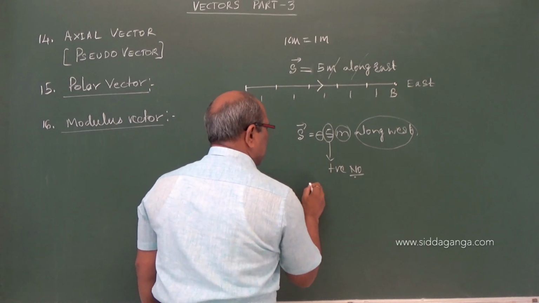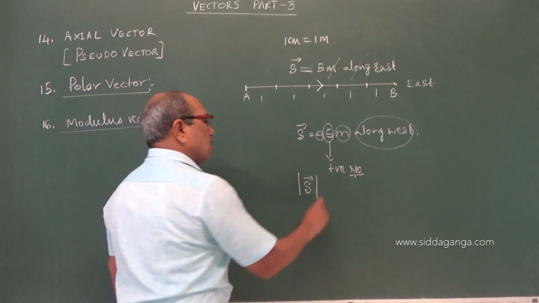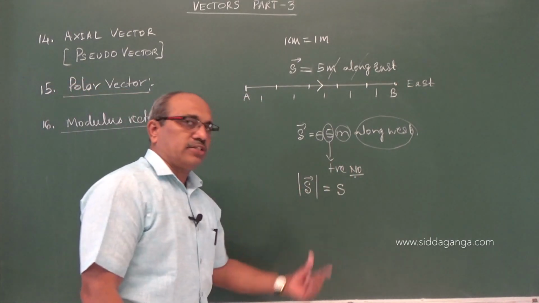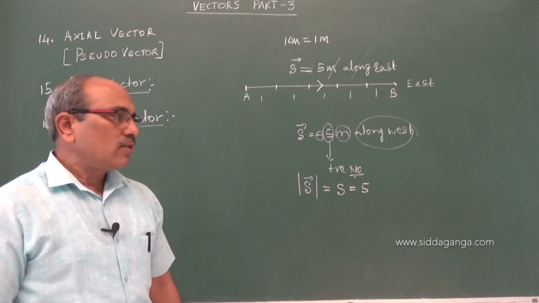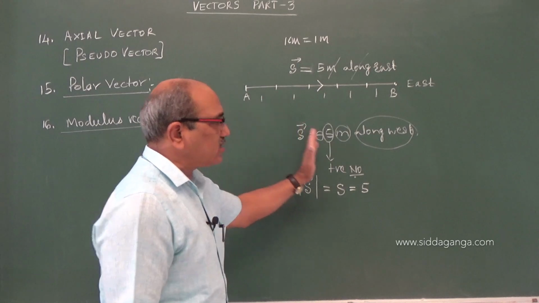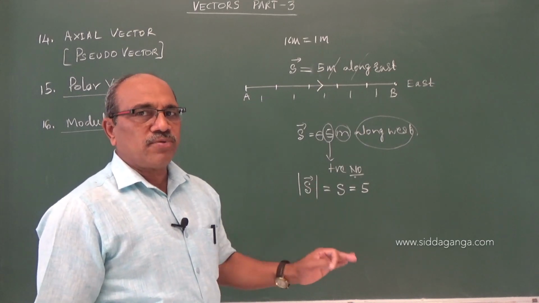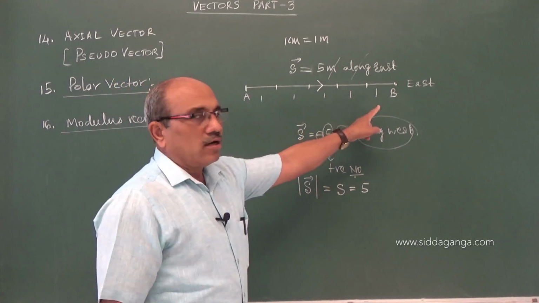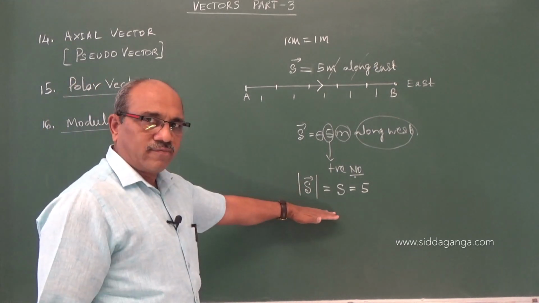It is represented as S. The notation is with a modulus, two vertical lines, or simply the letter S without the arrow mark. Either of the two is a notation, and that is equal to the number 5. You have to remove direction, unit, and even the sign, positive or negative, and keep only the positive value. That represents the magnitude of the vector, a pure number. That is called the modulus of a vector.